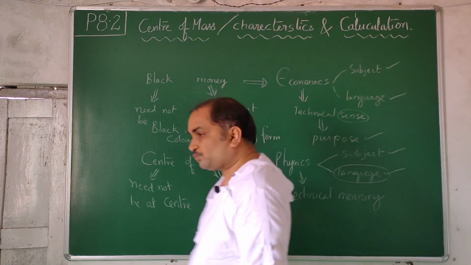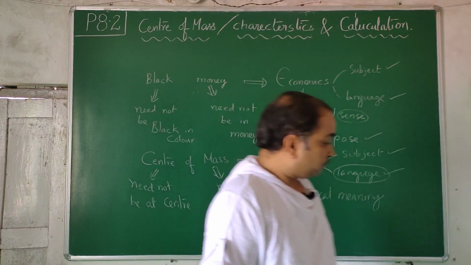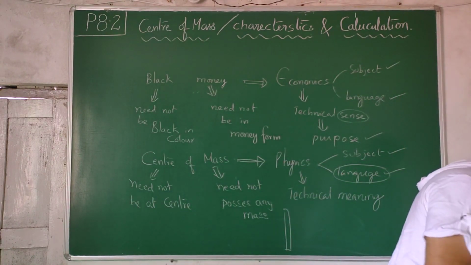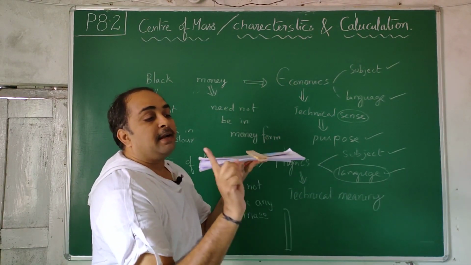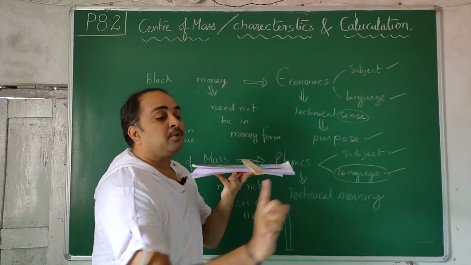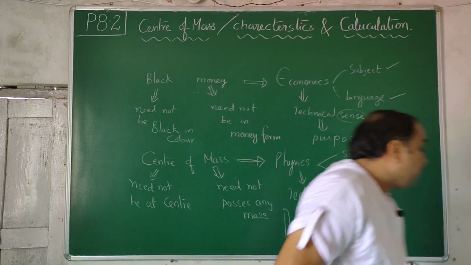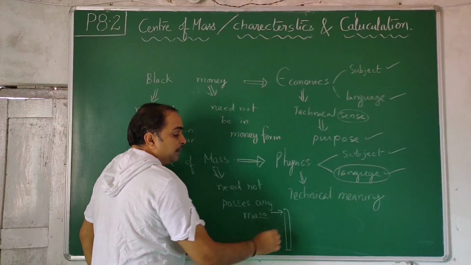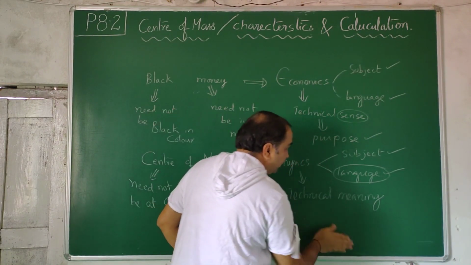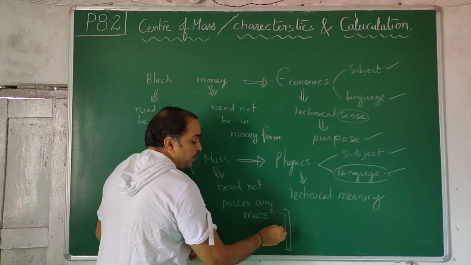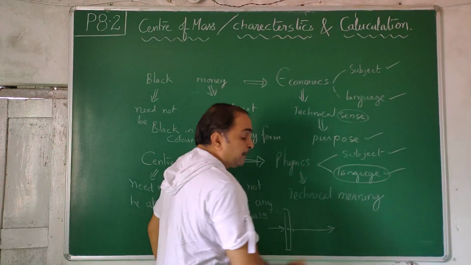If you have an object like a scale, and you put it on a surface and hit at its edge, and that hit does not pass through its center, then it will do both translation and rotation. So if you hit an object like a scale here, it will do both translation as well as rotation combined. If the line of action of force passes through its center of mass, which we are going to define in future, then it will only translate.